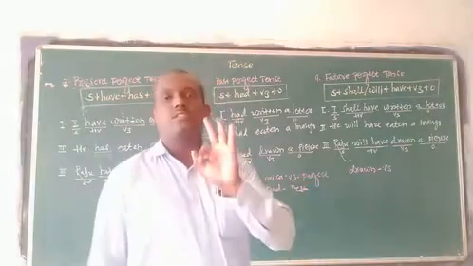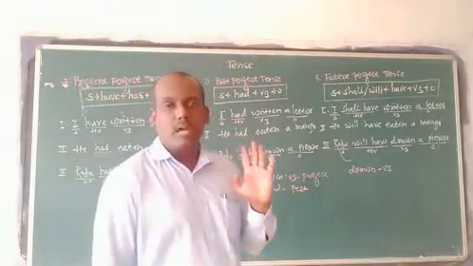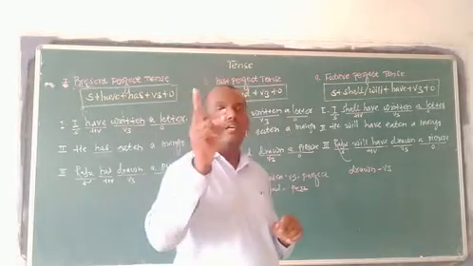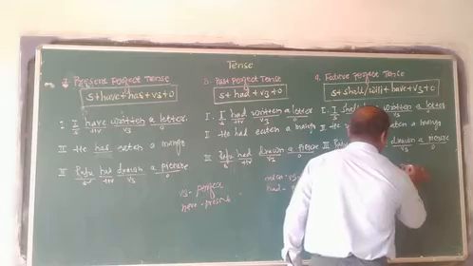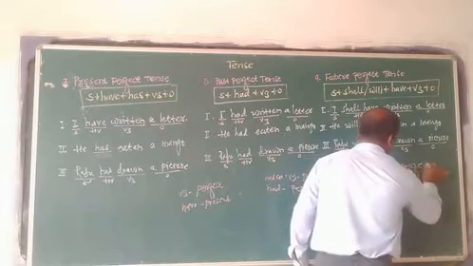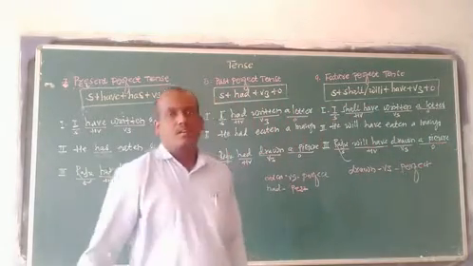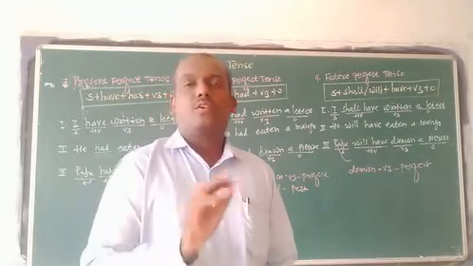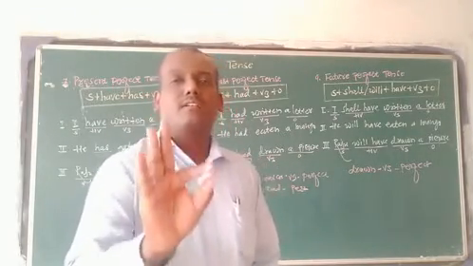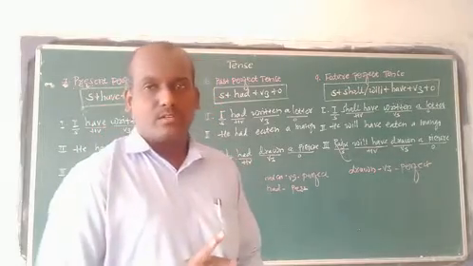So drawn is the third form of the main verb, and the third form, V3, always tells us the tense is perfect. It's very simple.